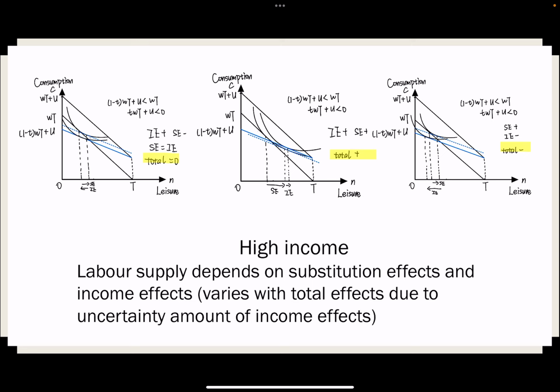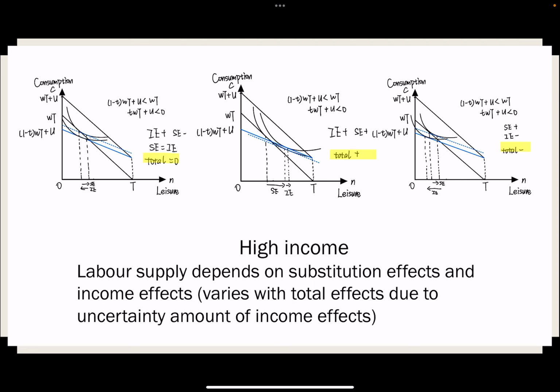But it becomes more complicated if we analyze it for high-income people, who will likely pay much more tax than the UBI they receive. In this scenario, we consider that after they receive a UBI, they pay much more tax than the amount of the UBI. So the budget constraint will be the blue one in the graph.